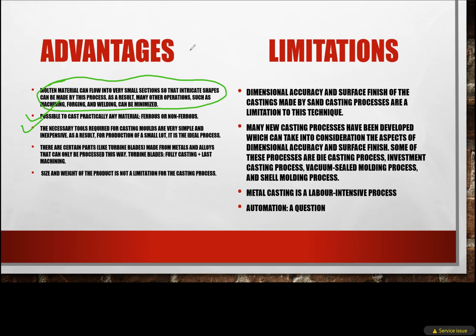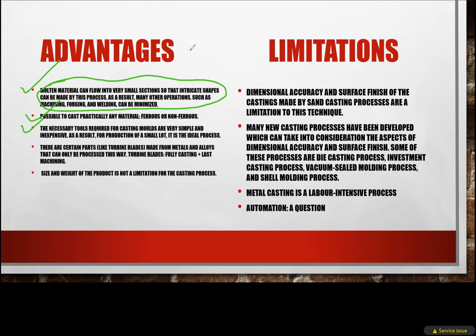So the first point is about complex shapes. The second point is about all the materials that we can use. You can cast any material. The third point is about the tools used. The tools used in the casting process are very inexpensive. That means it is a very cheap process.